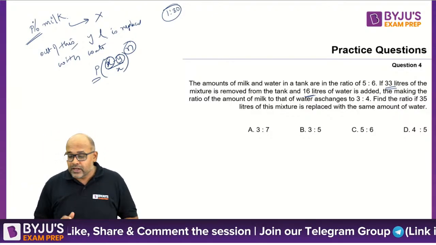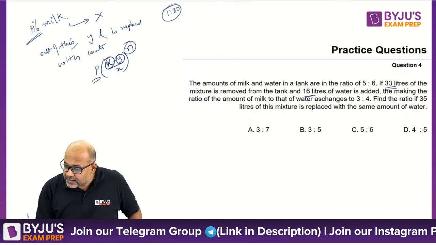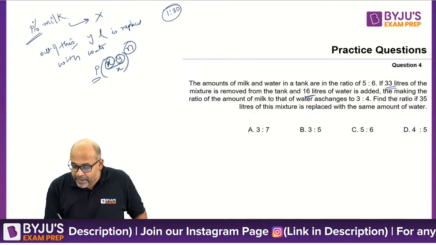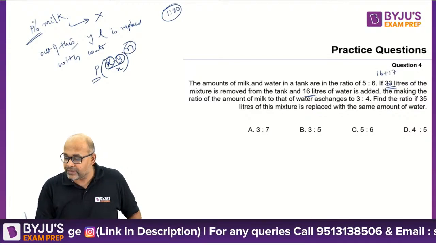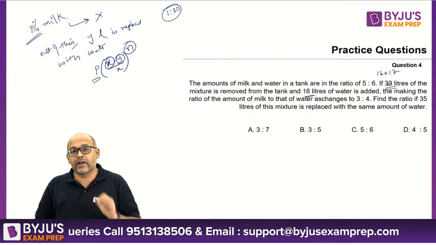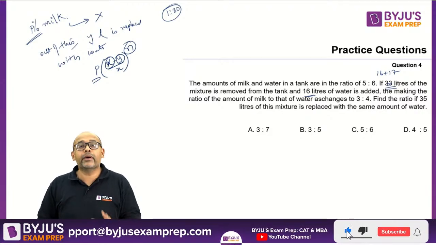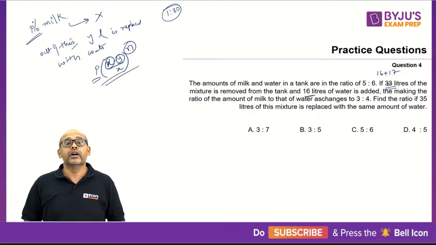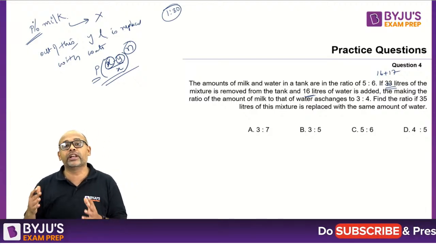What I will say is, let me take the tank capacity, this 33, and break it as 16 plus 17. First I took out 17, then I'm taking out 16. Now, why am I doing it like this? Because I want to apply the formula given over here. But the formula application can only be done if the replaced quantity and taken out quantity are same.